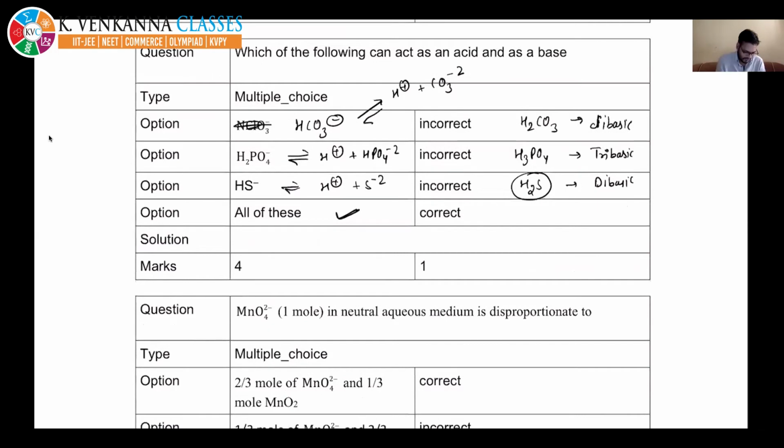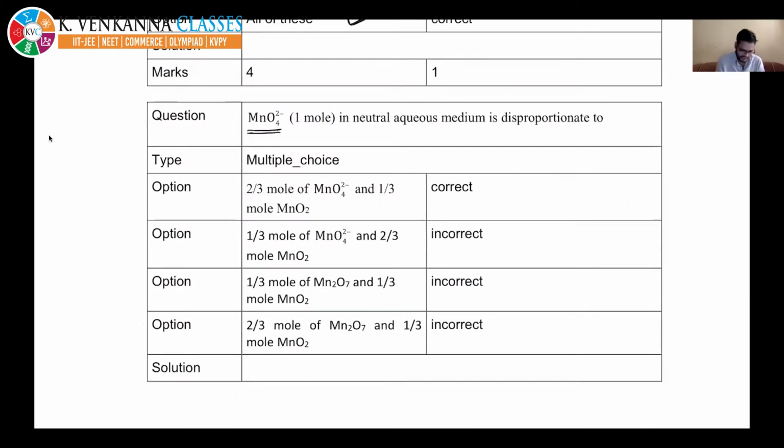MnO4 2 minus in neutral aqueous medium disproportionates. So if you have been given MnO4 2 minus, right, in neutral medium, something is written wrong in this question. This should be -1. Okay, we will check this. Something is wrong in this question, right? Do not worry.